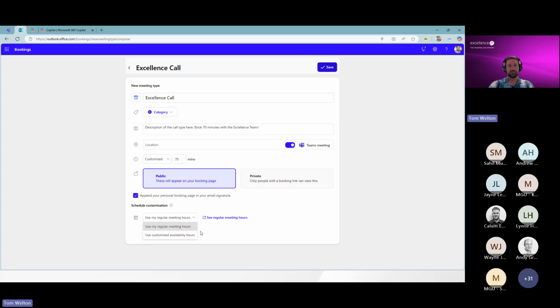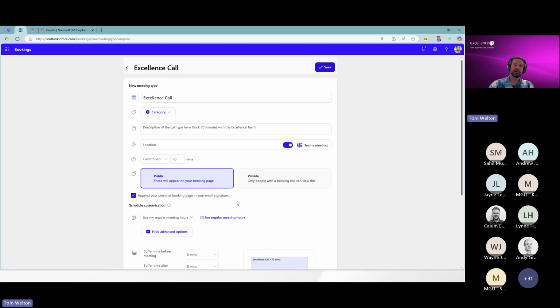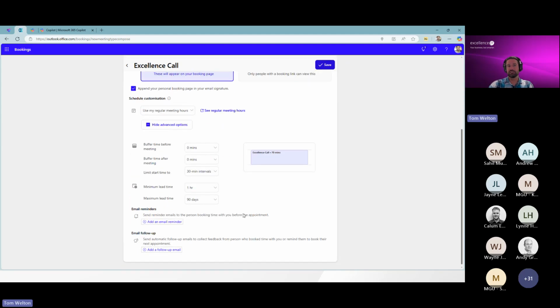So we can see, again, customized availability or regular meeting hours. Potentially you're working overseas with somebody in a different time zone. You could create a potential booking just to make sure that they don't book you for that nice 3 a.m. call there if you're working with maybe some of our American counterparts. Underneath the advanced options, this has truly been something that has impacted me. We use this technology internally.